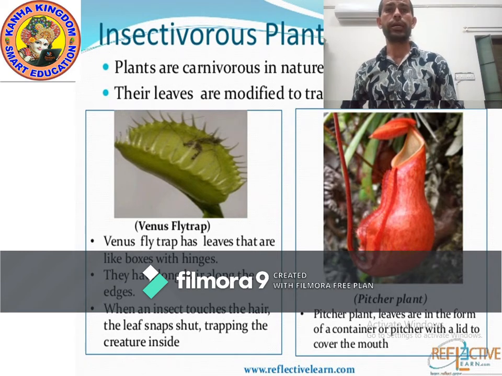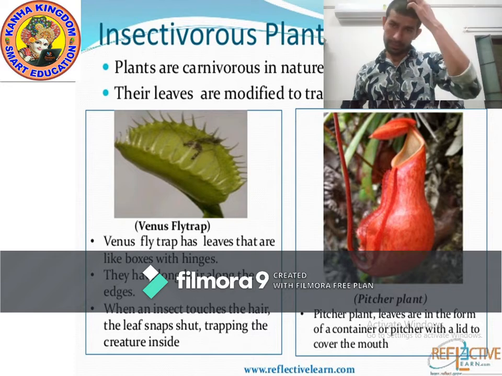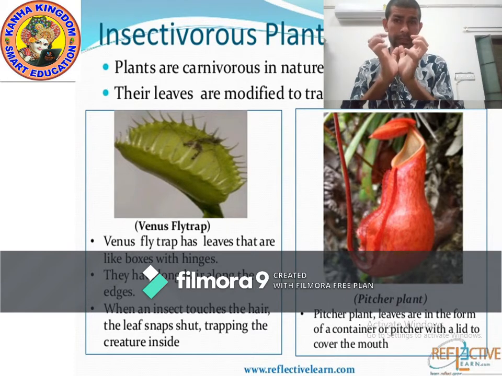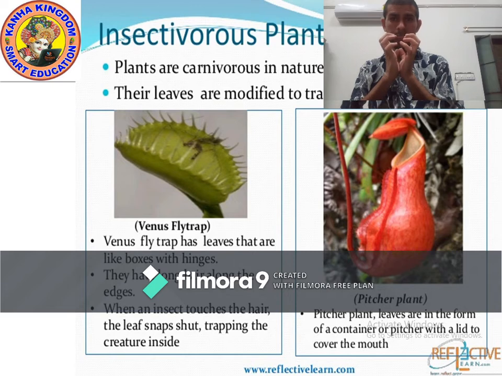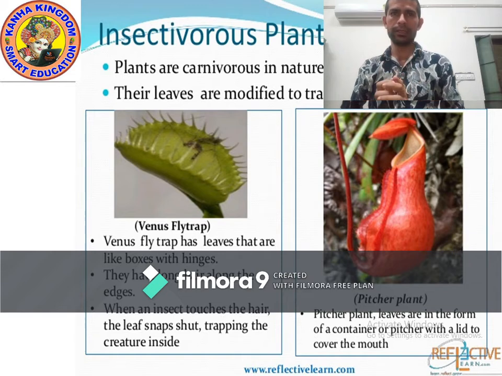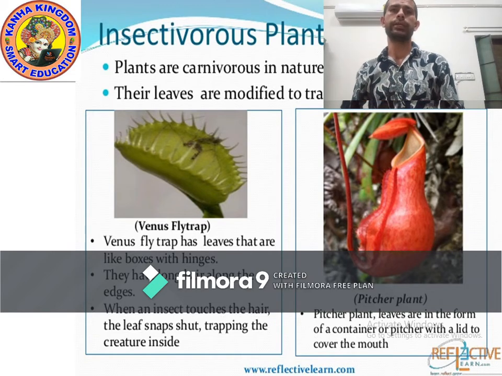They have long hair along the edge. So they are just like boxes with hinges, with long hair on the edge.